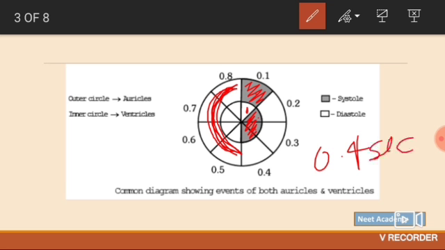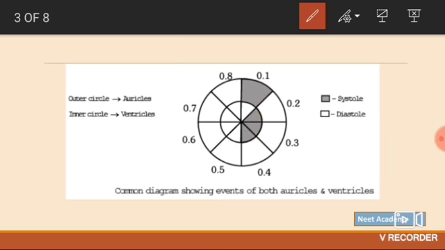What we have done here is we have divided every box as 0.1 second. So you can just add up all and you can tell how many seconds it's happening. This is 0.1, this is 0.1, it's like that. So you just add up things. In this, what we saw is this is 0.1 second of atrial systole. What will be the atrial diastole? It will be 1 2 3 4 5 6 7. So 0.7 seconds is the atrial diastole.